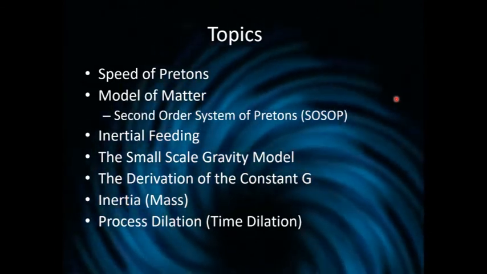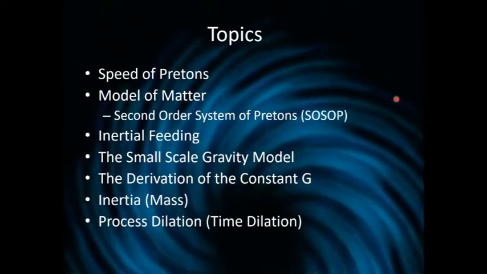We're going to talk about inertial feeding. We're going to talk about the small-scale gravity model. We're going to derive the constant g. We're going to show how the inertia of matter manifests itself. This is what scientists used to call mass. And we're going to talk about a phenomenon called process dilation, which physicists used to call time dilation.